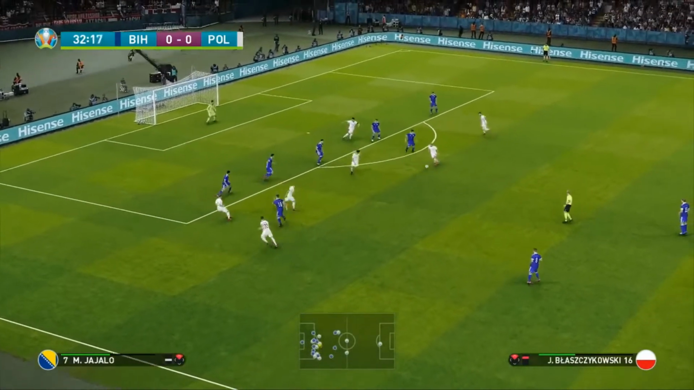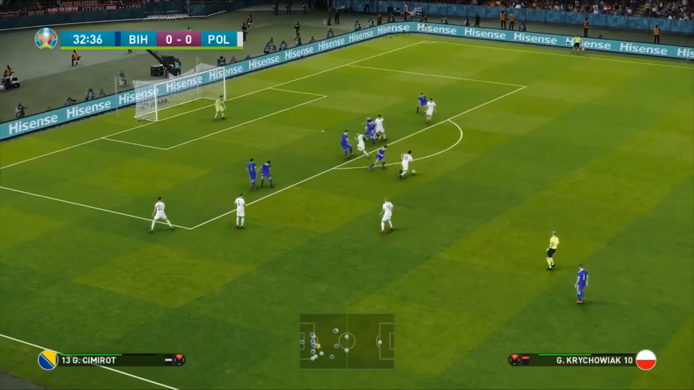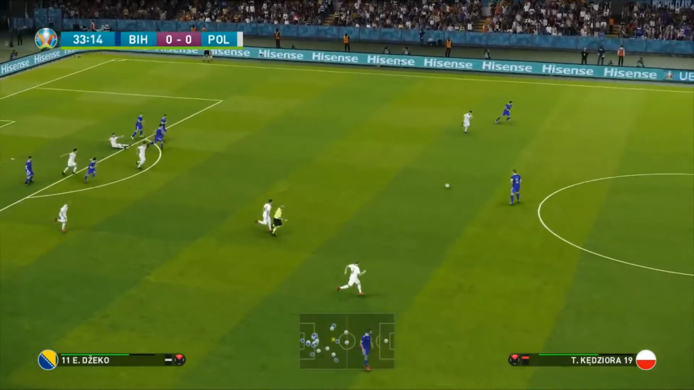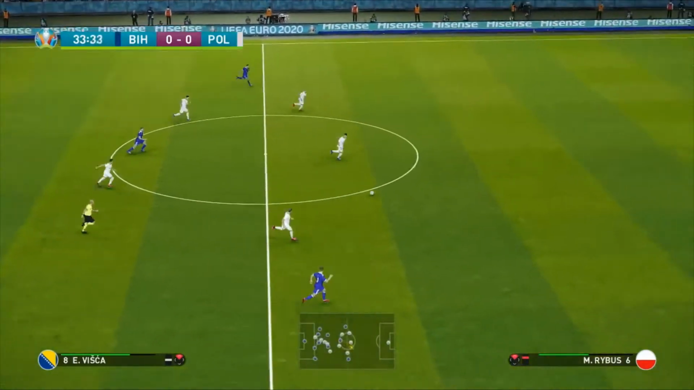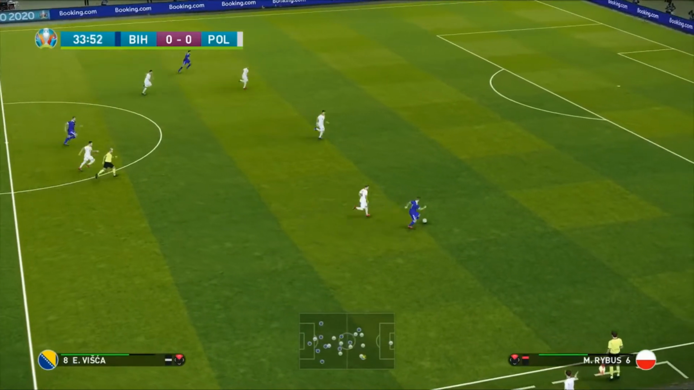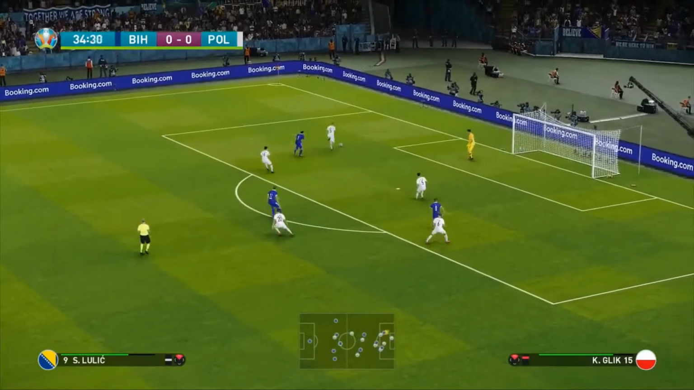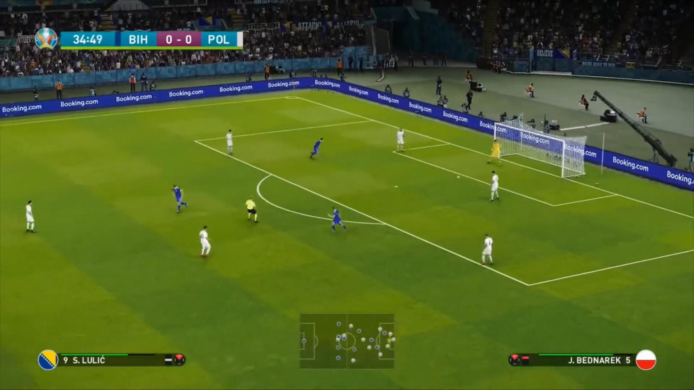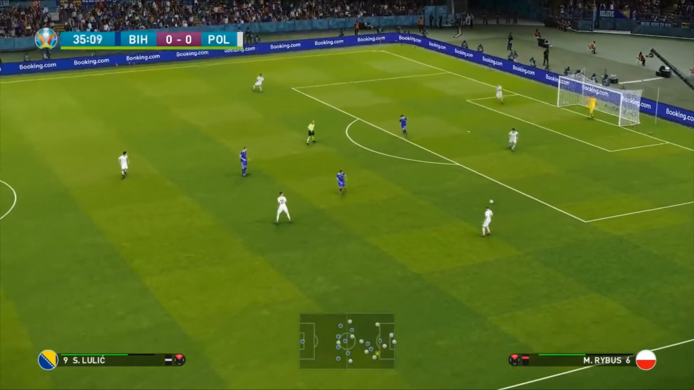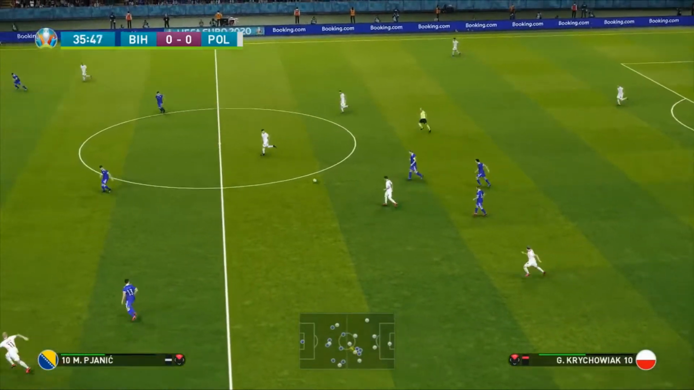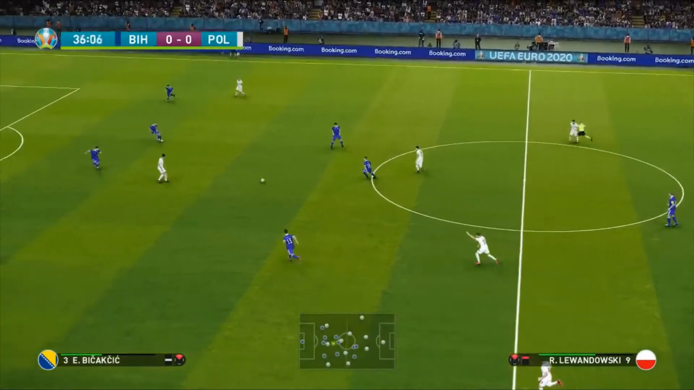To Jakub Blaszczykowski. To Krychowiak. Into Klich, who tries to take a touch, but a great tackle there. Now here's Adam Visca. Look at the pace of him. The Bosnian can run forward here. He's got time. He passes it in for Senad Lulic. But it's great defending from Kamil Glik. Quality defending. The Polish veteran coming back there to save his side from what was a great opportunity.